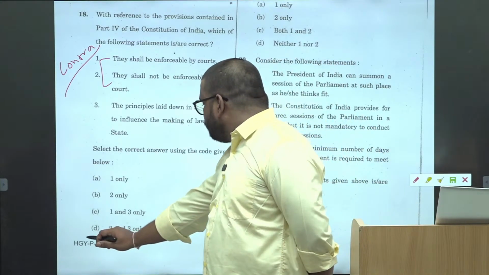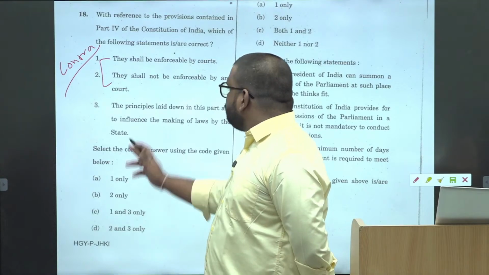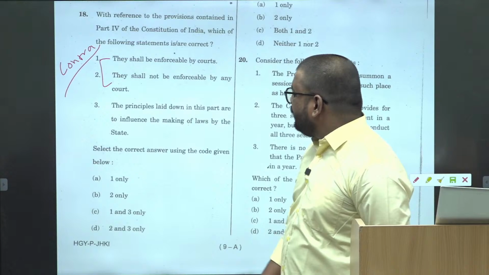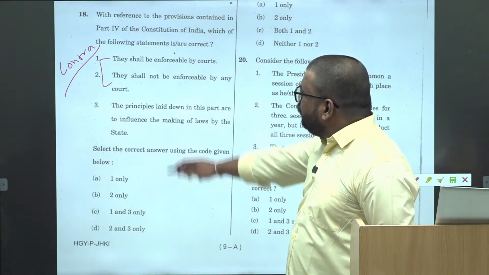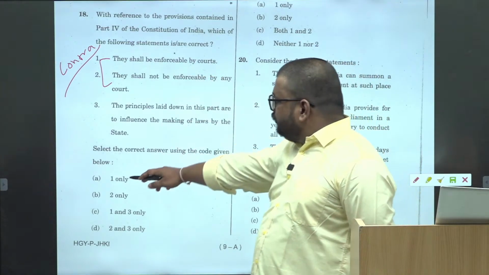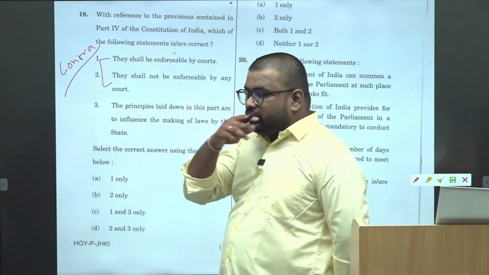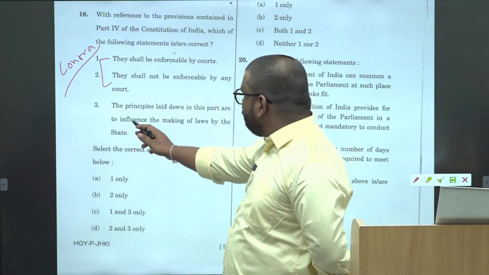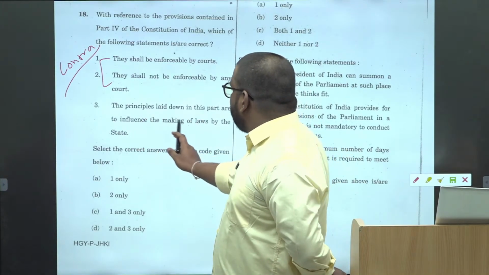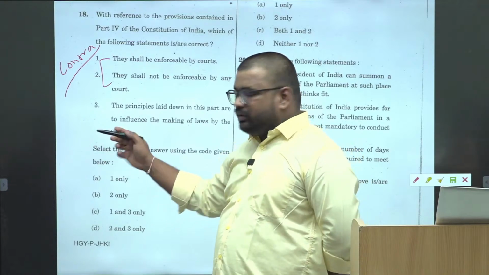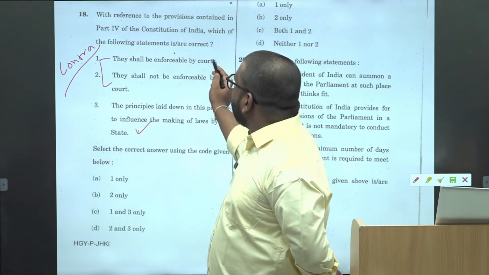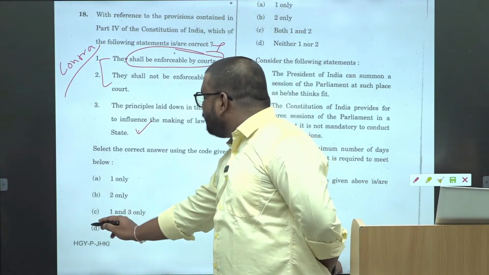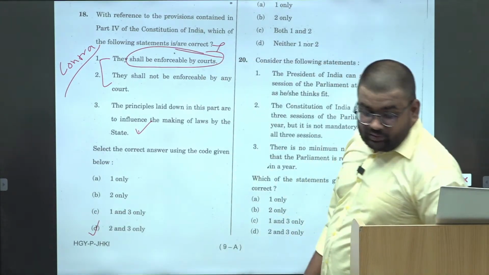ठीक है, उससे भी फर्क ही नहीं पड़ रहा. One of them has to be correct, right? And 1, 2 is not the option. So इन दोनों में से भी कोई option eliminate नहीं हो रहा था, कैसे? That the principles laid down in this part influence the making of laws by the state. Again, on logic basis, you know DPSP are not enforceable, right? So this one becomes incorrect. तो ये तो knowledge based question ही है, right?